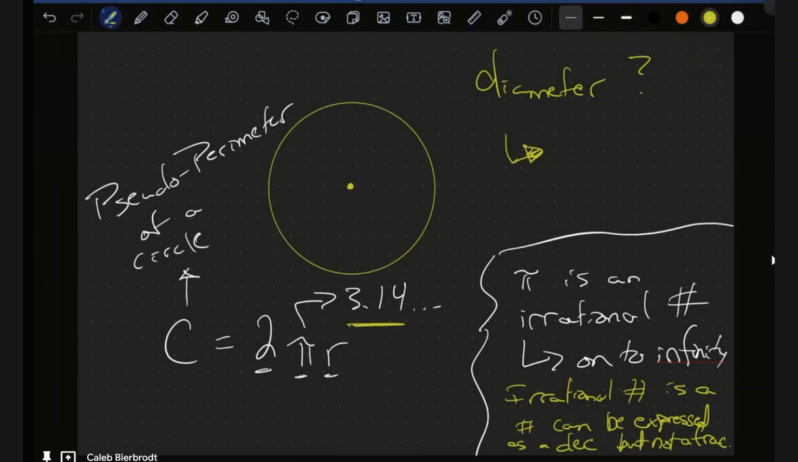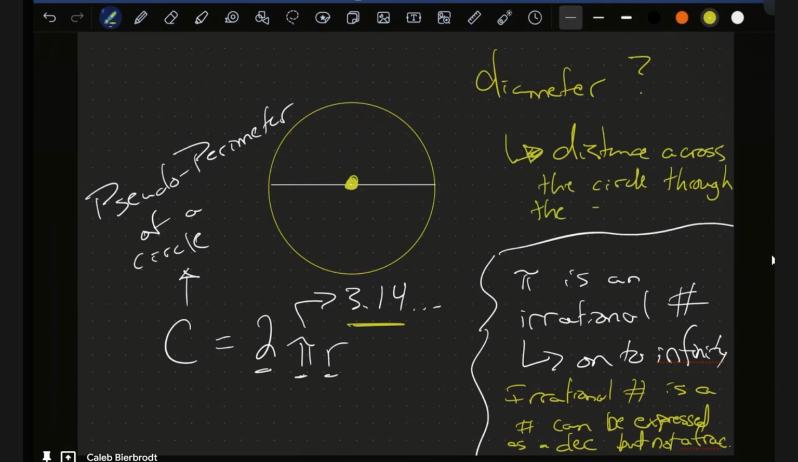Now, the ratio of the circumference to the diameter is always equal to pi. Before we can understand what that statement means, we have to understand what the diameter is. So the definition of the diameter of a circle is the distance from one end of the circle through the exact center to the other end of the circle. One end of the circle to the other end, this is the diameter. So distance across the circle through the exact center.